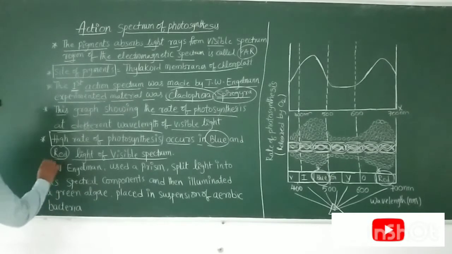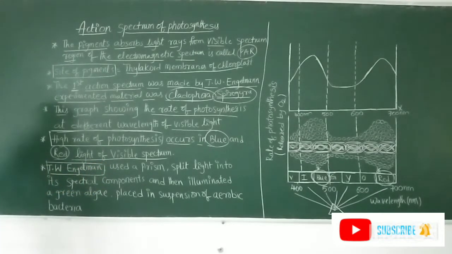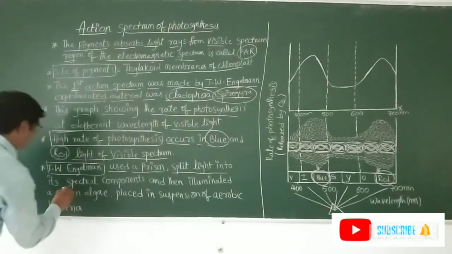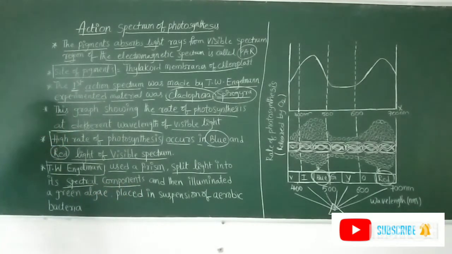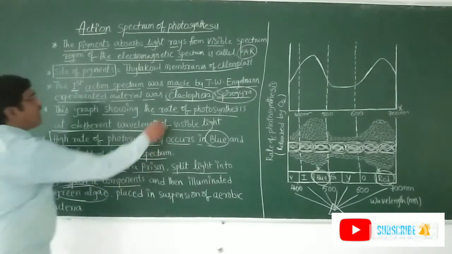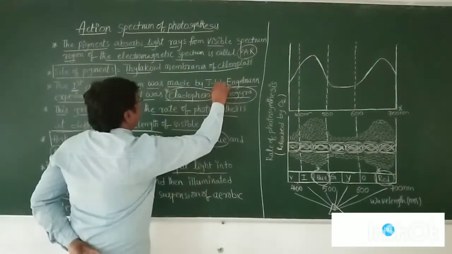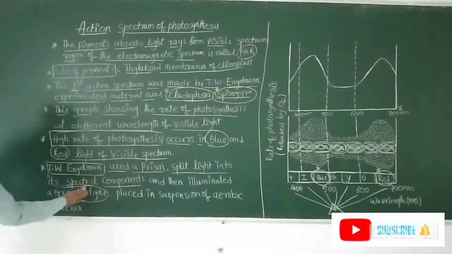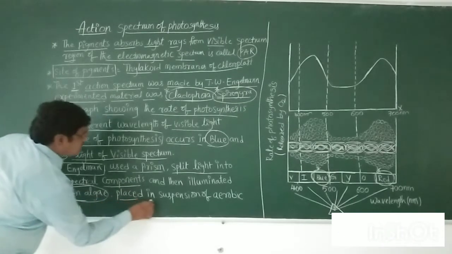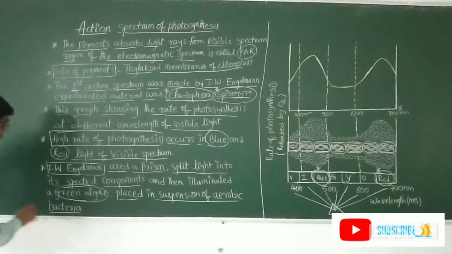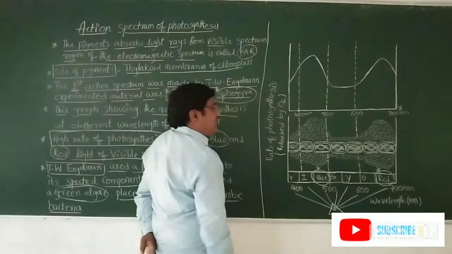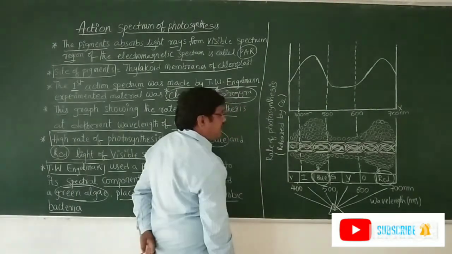So T.W. Engelmann used a prism and split the light into spectral components and then illuminated a green alga. What are the green algae? Cladophora and Spirogyra. The spectral components were illuminated on the green algae placed in a suspension of aerobic bacteria. So here is the Engelmann experiment.